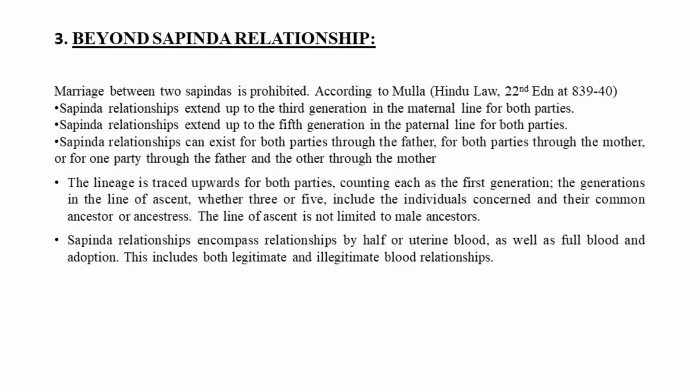Then another thing which is to be noticed, I'll be talking about the custom later on. There are certain things, because I've already told in my previous lecture that it's 3 on the maternal side and 5 on the paternal side, and in order to constitute a valid marriage, you should not be sapinda to each other. Only then the marriage can be valid, otherwise it is void ab initio.